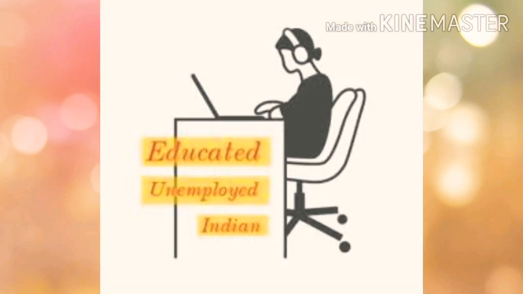The third one is educated unemployment. This type of unemployment happens when many youths with matriculation, graduation, and post graduation degrees are not able to find jobs. So, what is educated unemployment? This can be seen more in our country also, because this situation happens when many youths with matriculation, graduation, and post graduation degrees are not able to find jobs.